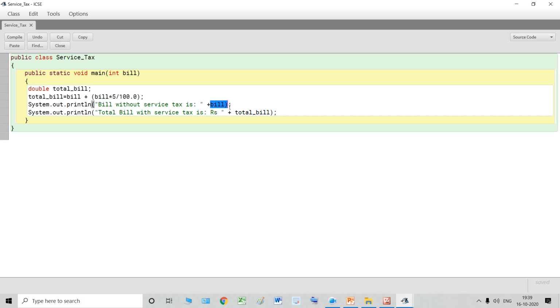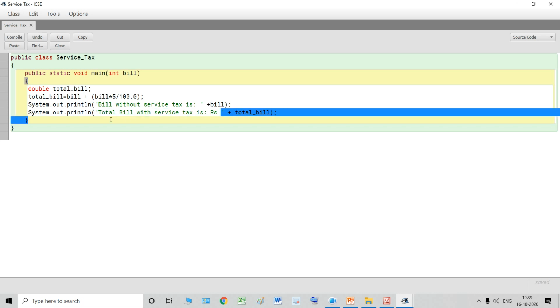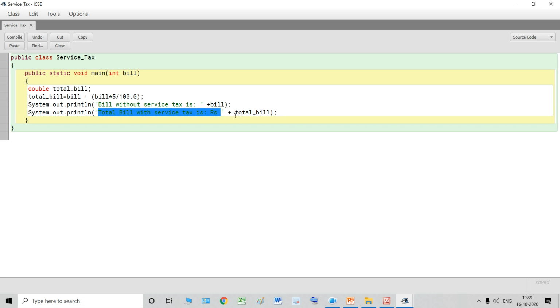Suppose 100, then over here it will come as 100. Bill without the service tax is rupees 100, and then System.out.println total bill with service tax is rupees. This is a string. Whatever we write inside the double quotes will be printed as it is. This is the concatenation operator, total underscore bill.